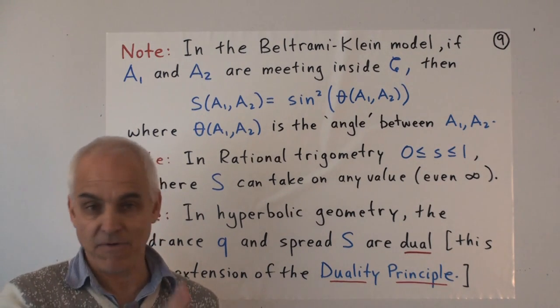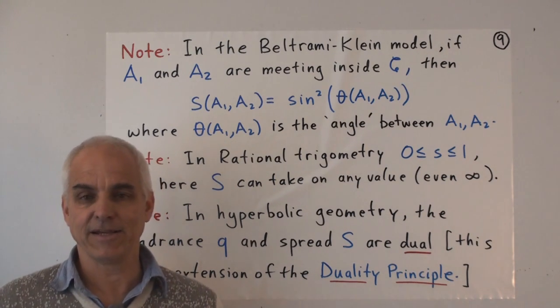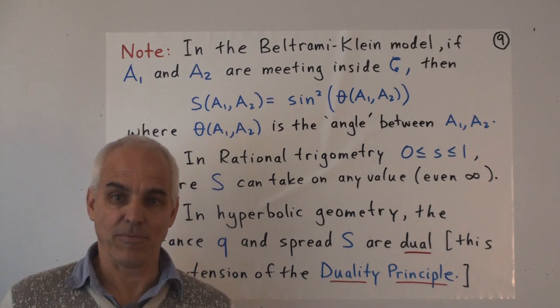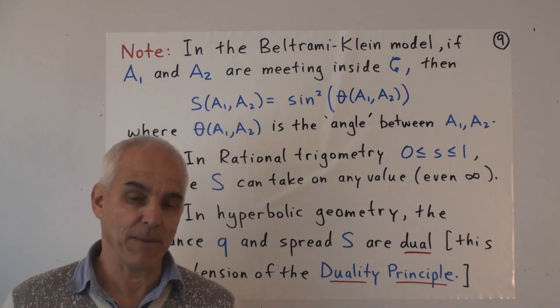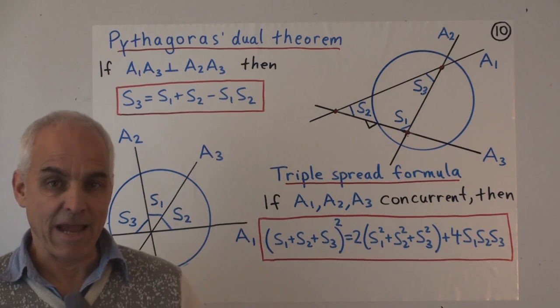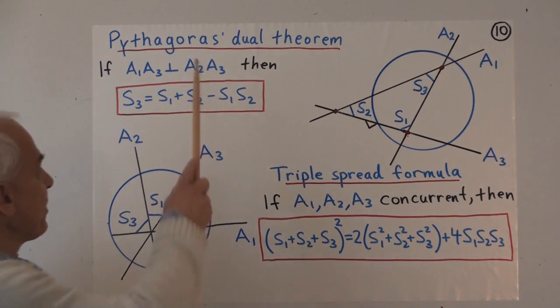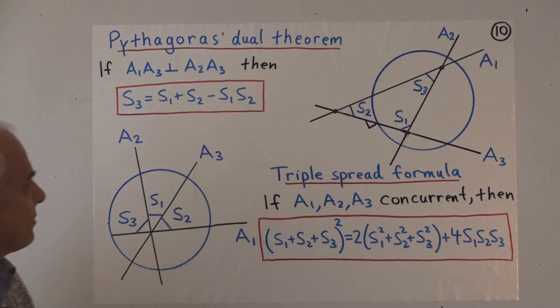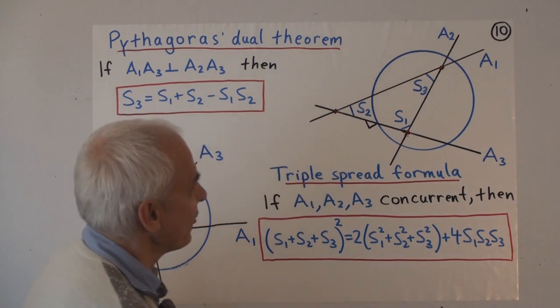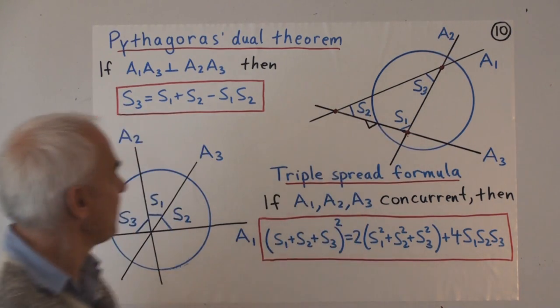It means that whenever we have a theorem involving quadrants and spreads, we can dualize things to get a new theorem. Well, it's usually a new theorem. Sometimes it's actually the same as the original theorem. So here's a good example of that idea of dualizing a theorem. This is Pythagoras' dual theorem. Now we have three lines. Line A1, line A2, line A3.